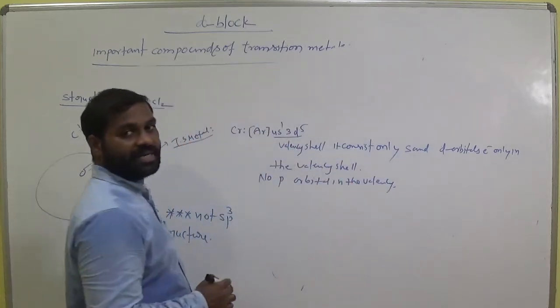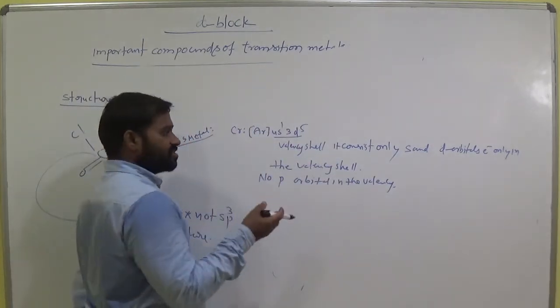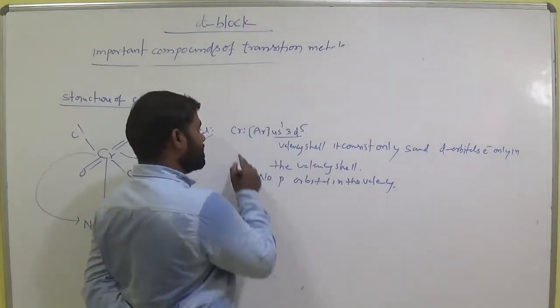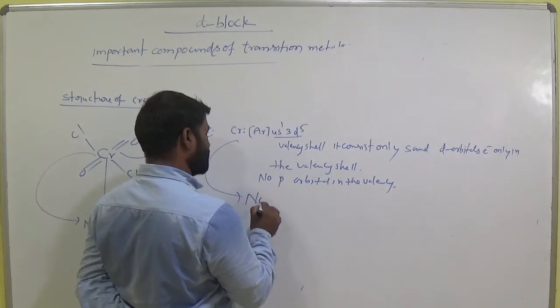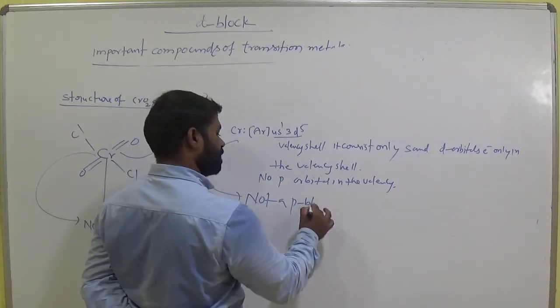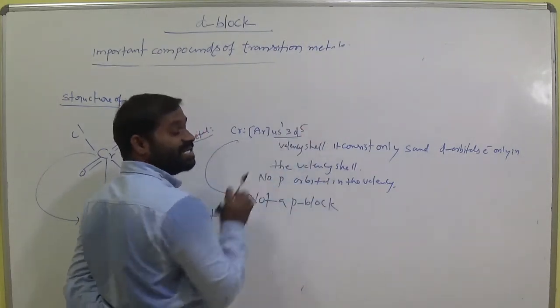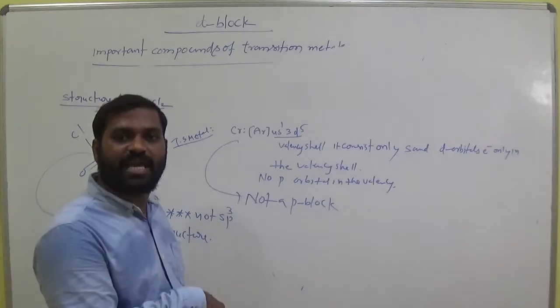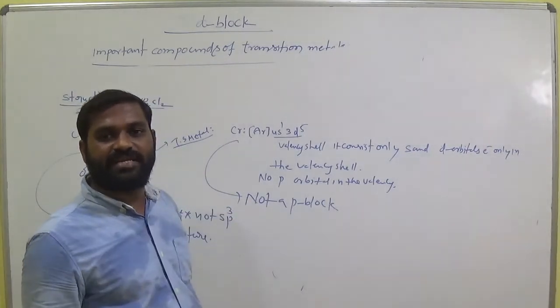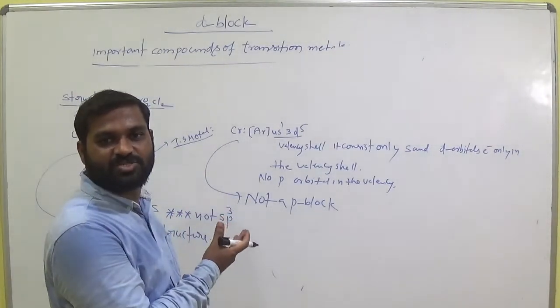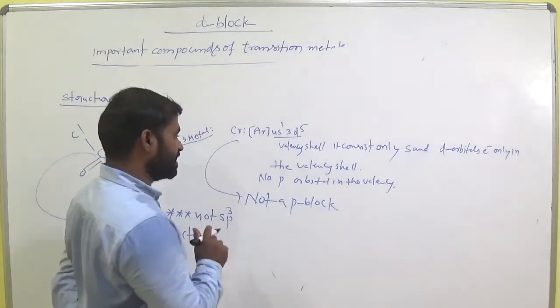Clear? There is no p orbital. Because chromium is not a p block element. Am I right? If p orbital is present in the valence shell, it is a p block element. It is a transition element, d block element. So only s and d orbitals are present here.